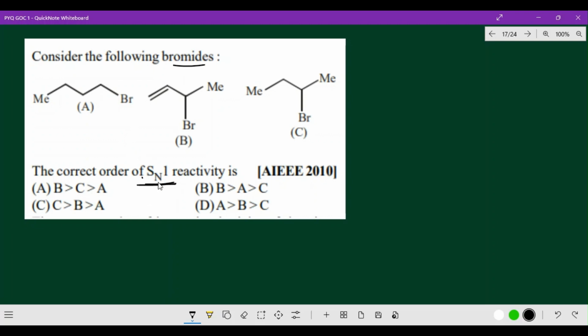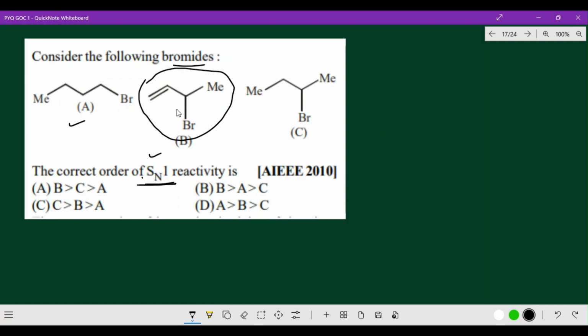So, SN1 reactivity. Here they have given methyl bromide, a primary halide; the resonance-stabilized bromide; and a secondary bromide. Usually the resonance halide will be more reactive than the secondary halide and the primary halide when we are talking about SN1 reactivity. So you will give it importance.